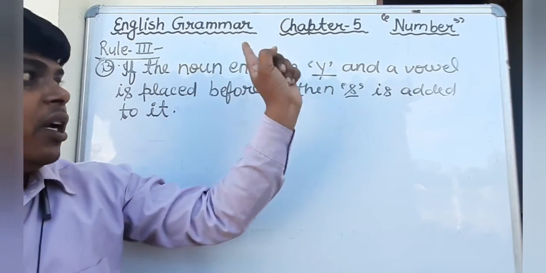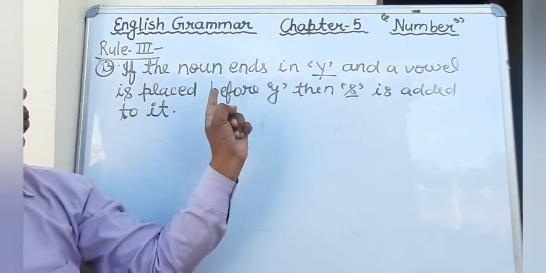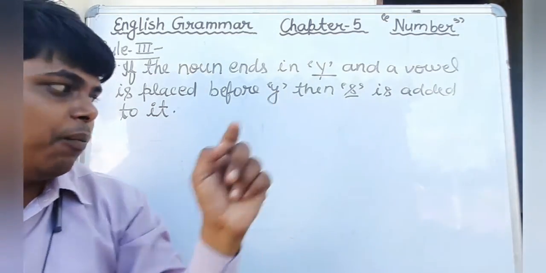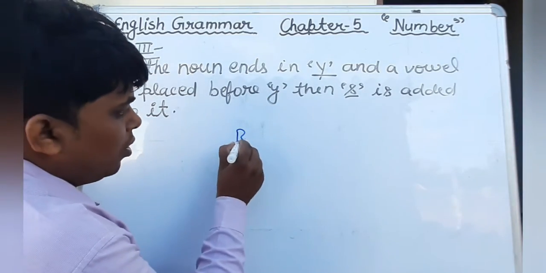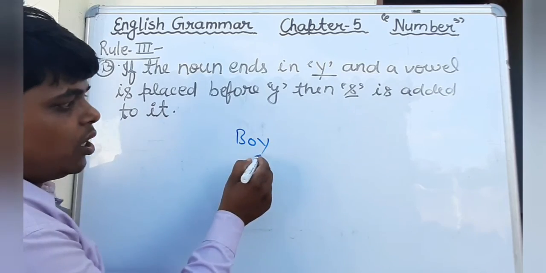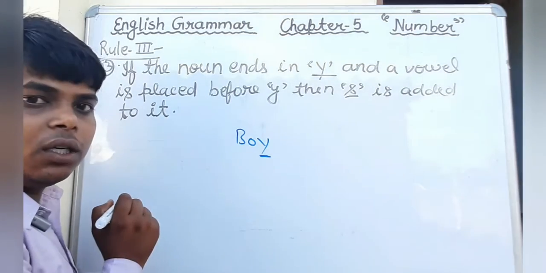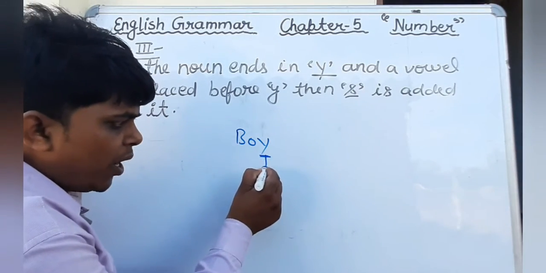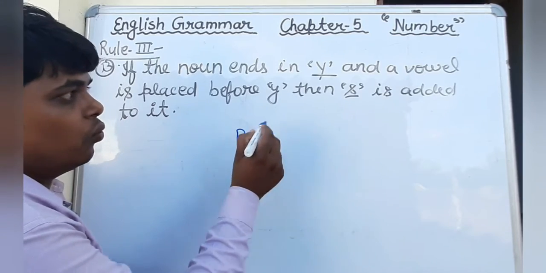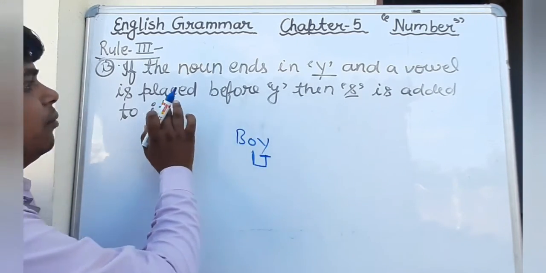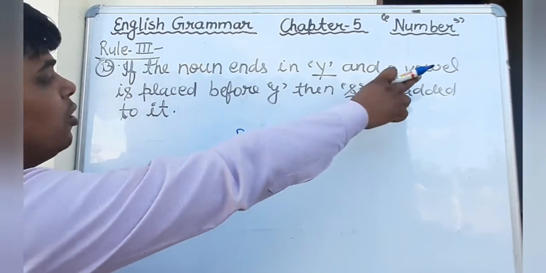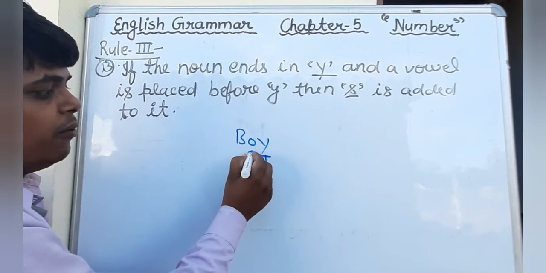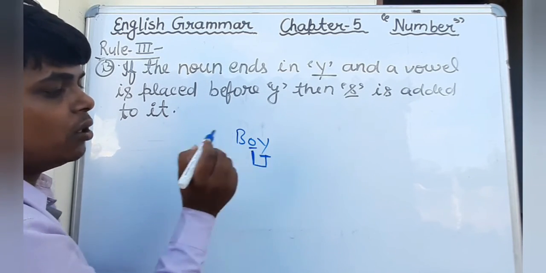If the noun ends in Y and a vowel is placed before Y, suppose that boy, okay, boy, it ends with the letter Y, and just before Y there is what? A vowel is placed before Y. We can see here O is a vowel.